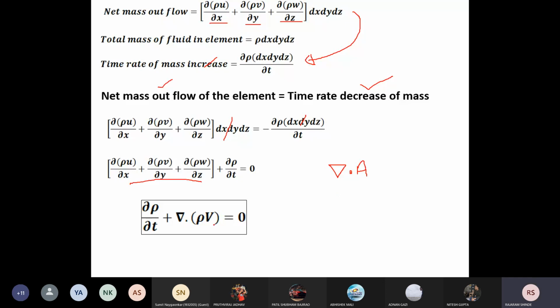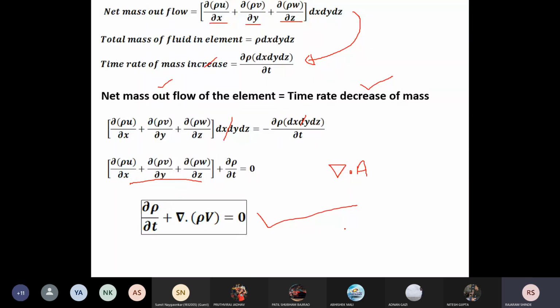rho v. Am I right? It is just like a divergence term. Are you getting this? So we are writing this equation in vector form: partial derivative of rho with respect to time plus divergence of rho v equals zero, and this is known as the continuity equation in differential form.